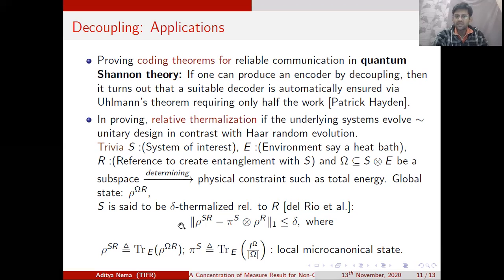So this is what we mean when we say that a system S is delta thermalized relative to the system R, meaning that the state rho SR is delta close to the state pi S tensor rho R in trace distance. Now remember here pi S is not just the completely mixed state, but it is the completely mixed state over a particular subspace. Okay, so this is what I want to draw your attention towards.